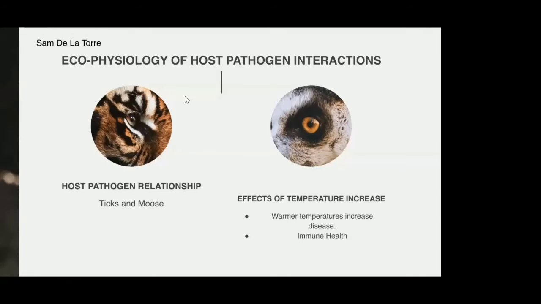Effects of temperature increase. The prediction was that along with rising climate temperatures, we would also see a rise in infectious diseases. Temperature increase could mean an improvement in immune health through immune enzyme activity and bacterial resistance of some organisms. While this is positive, the immune system still can't always fight the pathogens that also thrive in higher temperatures. In some cases, warm temperatures can lower the host immunity to these things.